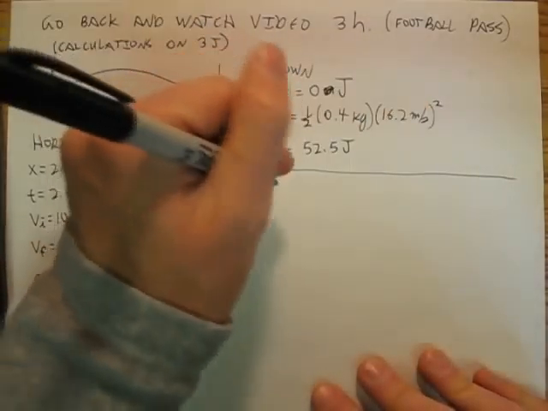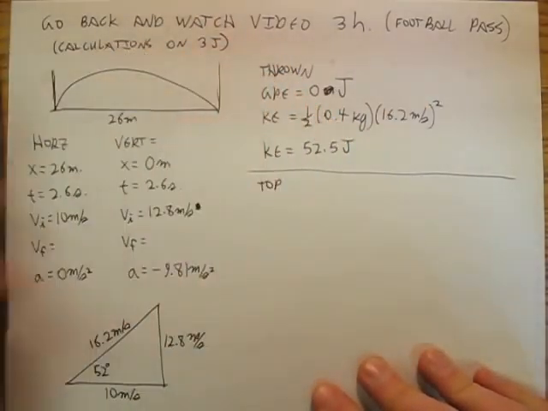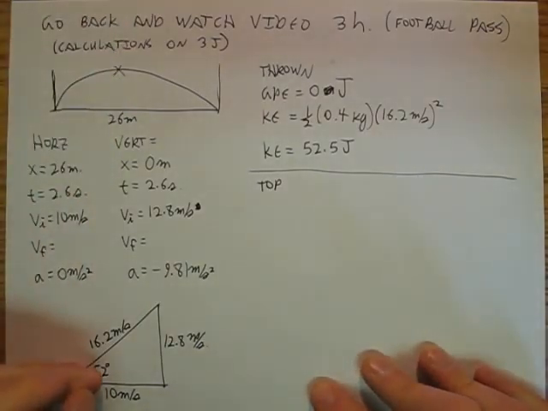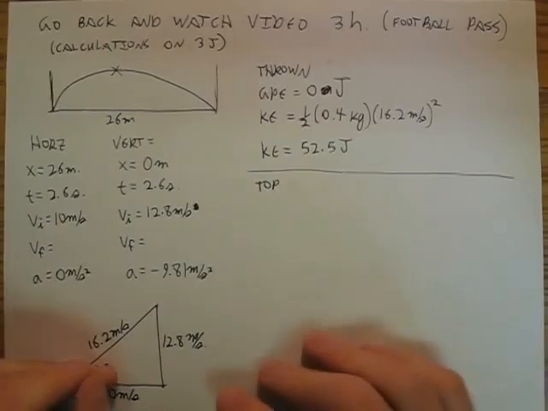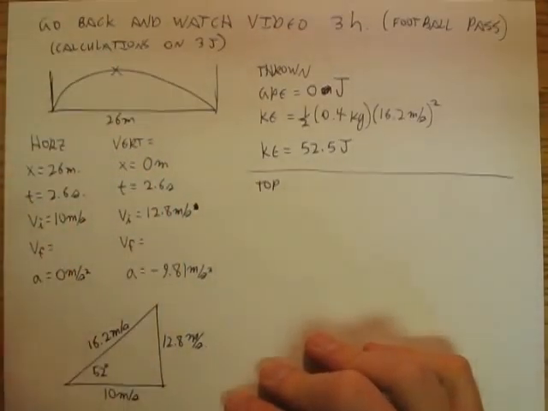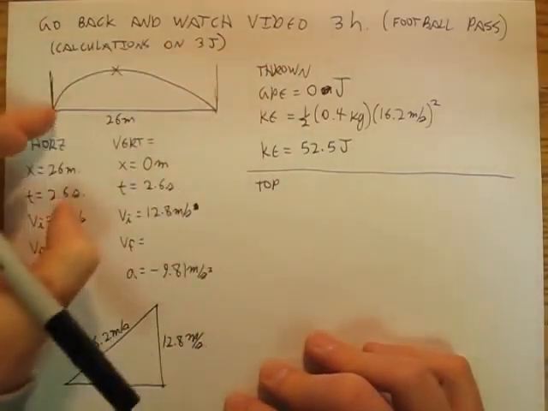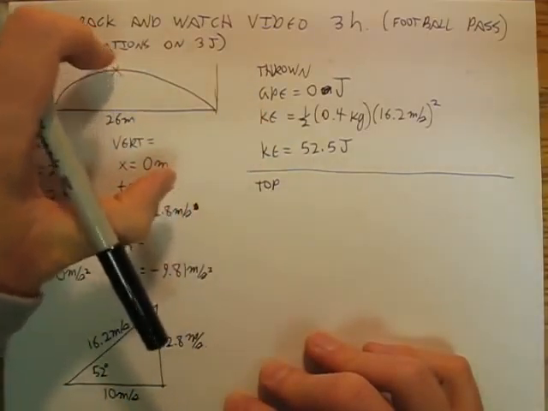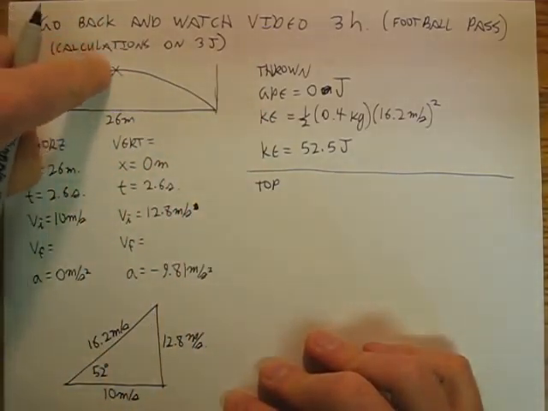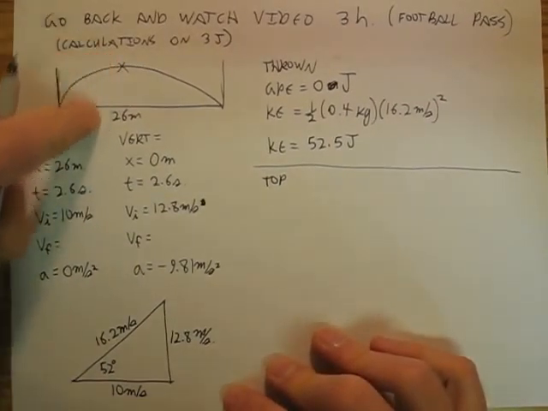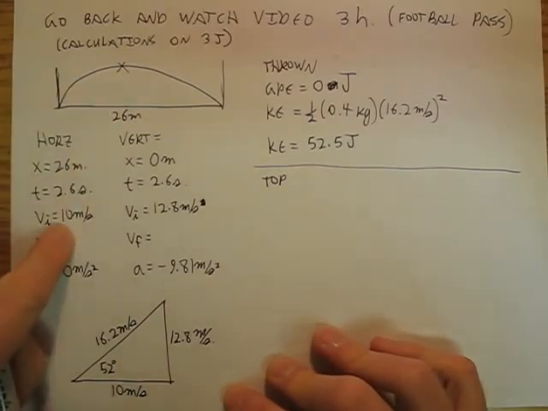Now, how about at the top? In the previous example, the ball was going straight up in the air and coming straight back down, so there was no velocity at the top. But now we do have a velocity at the top because it's still moving sideways, so it still has kinetic energy at the top. Which way is it moving at the top? At the top it's moving horizontally. What's its horizontal velocity? Its horizontal velocity is 10 meters per second.